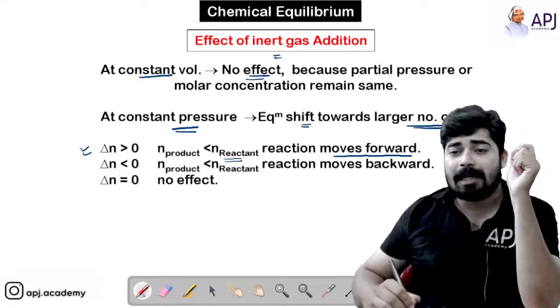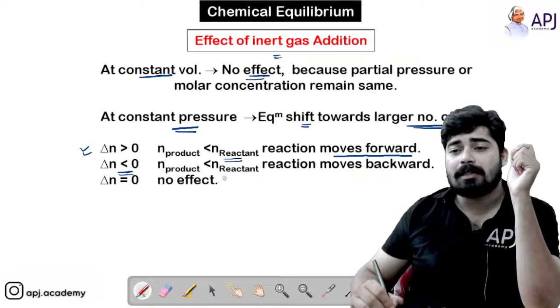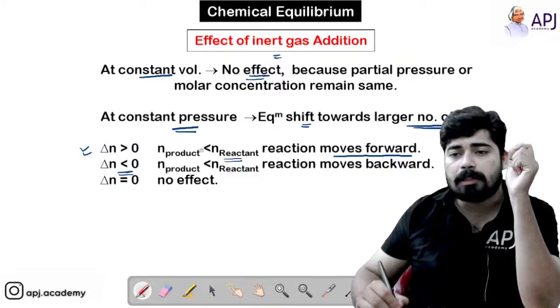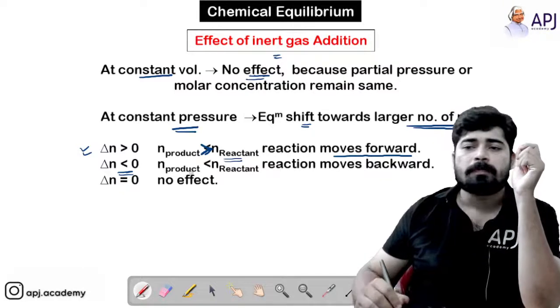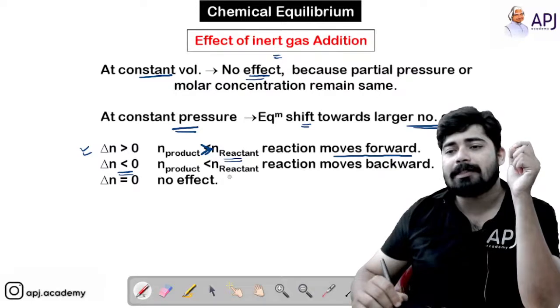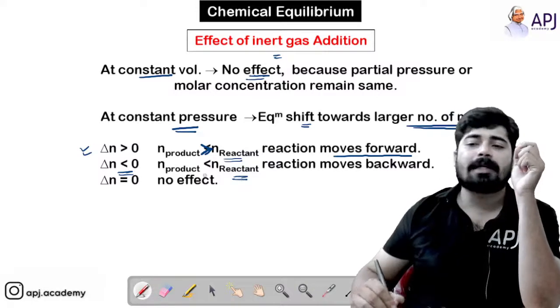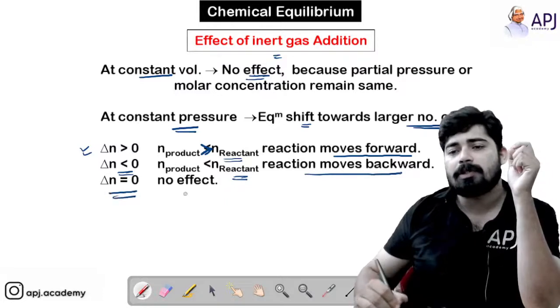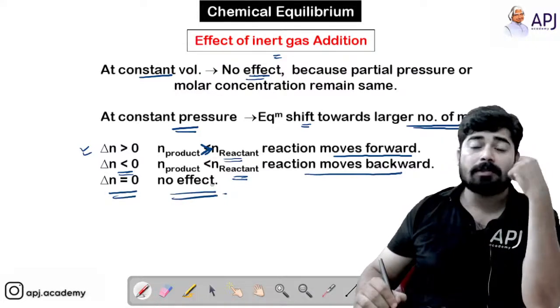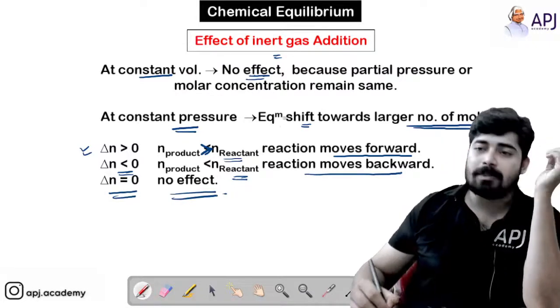Okay. If delta N is greater than 0, then the number of moles of product should be greater than the number of moles of reactant, so the reaction moves forward. And for delta N less than 0, that means the number of moles of reactant is greater than product, so the reaction moves backward. And if delta N is equal to 0, there is no effect on the equilibrium. Hope this is clear for you.